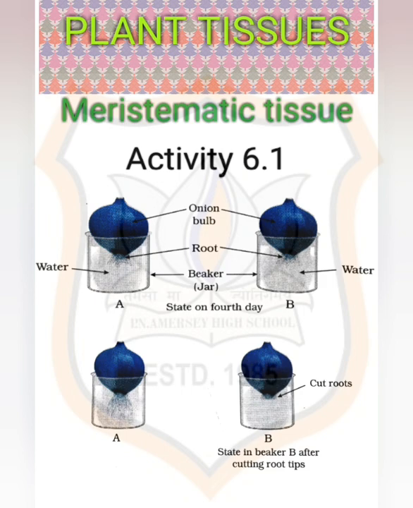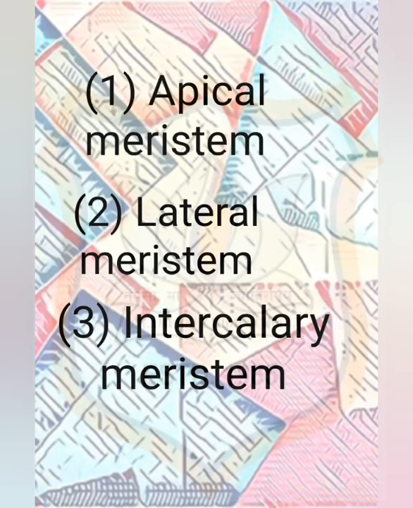Actually, when the tips of the roots are cut off, their apical meristem is lost, and this is the only tissue which is responsible for the growth of the plants. When it is not there, the growth halts. Meristematic tissue is responsible for the growth of plants. It is also known as dividing tissue. Initially, the cells are meristematic but later, with the growth, they mature and differentiate to produce other tissues. It has dense cytoplasm and thin cellulose walls. Nuclei are prominent, vacuoles are absent here. So, it is located in specific regions of the plants.